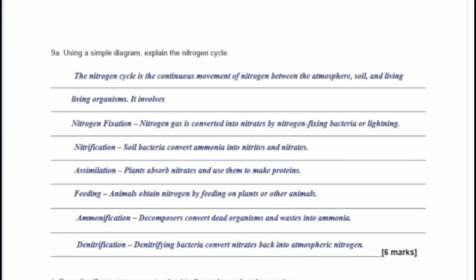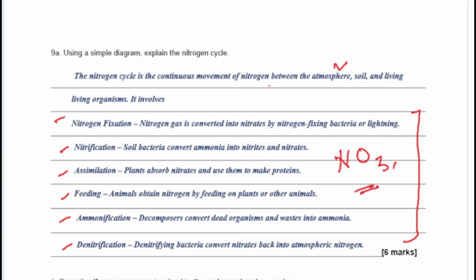So looking at the answers here, the nitrogen cycle is a continuous movement of nitrogen between the atmosphere, the soil, and living organisms. You must know these stages: nitrogen fixation, nitrification, assimilation, feeding, ammonification, and denitrification. These steps are very, very important. All those processes lead to the form of nitrogen that is taken up by plants, which is NO3, called nitrates.